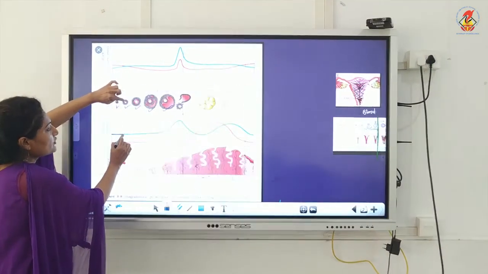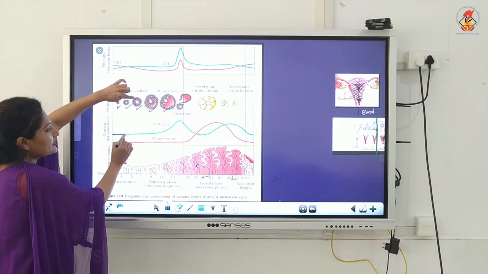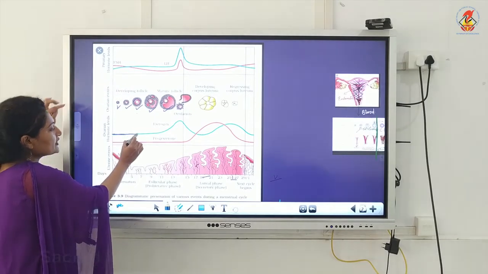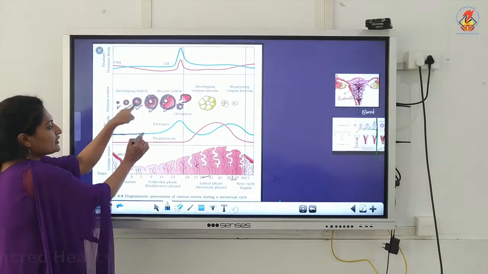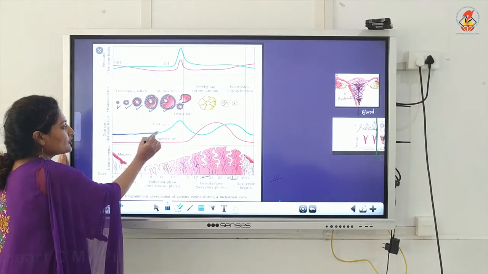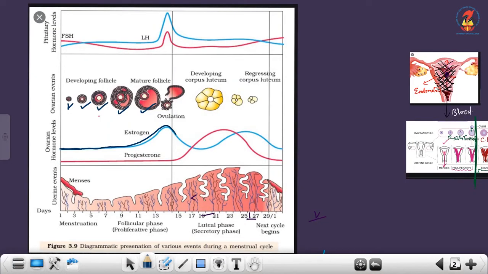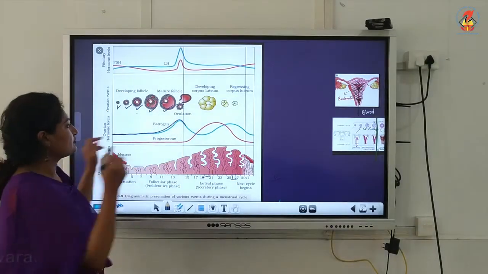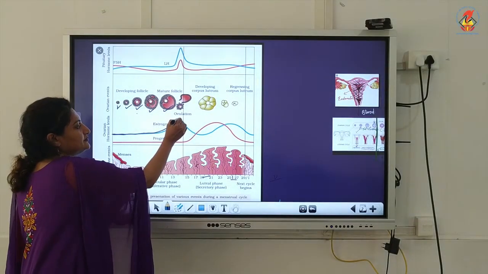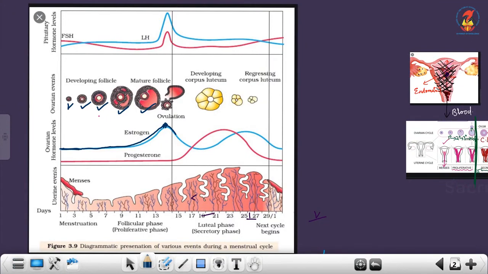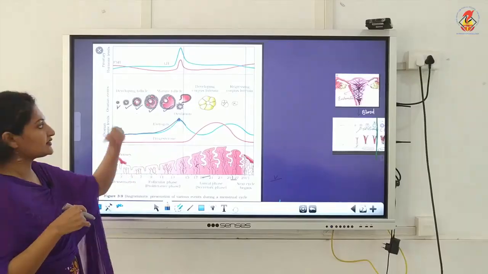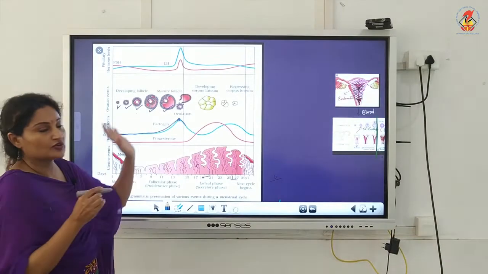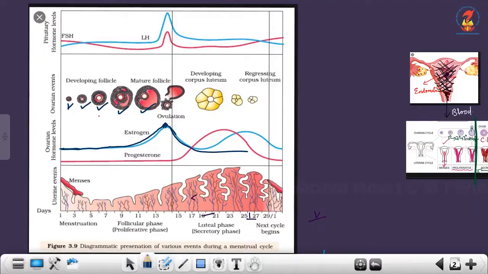Now slowly as you progress, see the number of follicular cells surrounding the oocyte is increasing. So you can slowly correlate with the ovarian follicles and draw your graph. It peaks here. Where did it peak? At the mature Graafian follicle, because there we have the maximum number of follicular cells. So the level of estrogen is very high. See here. Now what happens? Ovulation takes place, it ruptures and there are no more follicular cells. That's why, see, the graph goes flat.